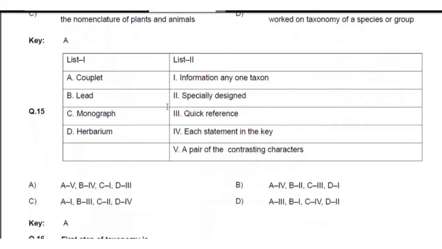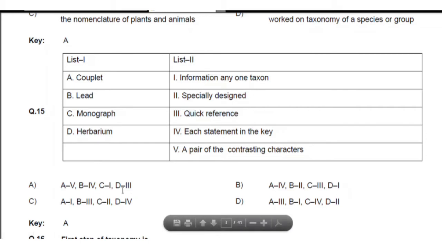Next, here again they have given list 1 and list 2. For question number 15, couplet, the direct question, a couplet is related to that fifth point, a pair of contrasting characters. Next, lead. Lead is each statement of a key. Next, monograph. Monograph means information of any one taxon. Next, herbarium. Herbarium is a quick referral system. So the best answer is A.